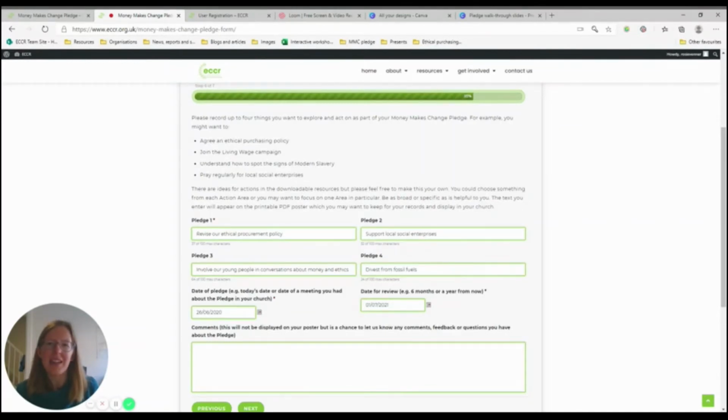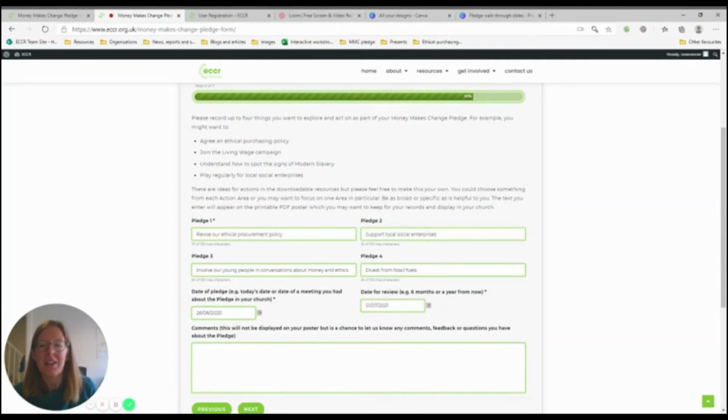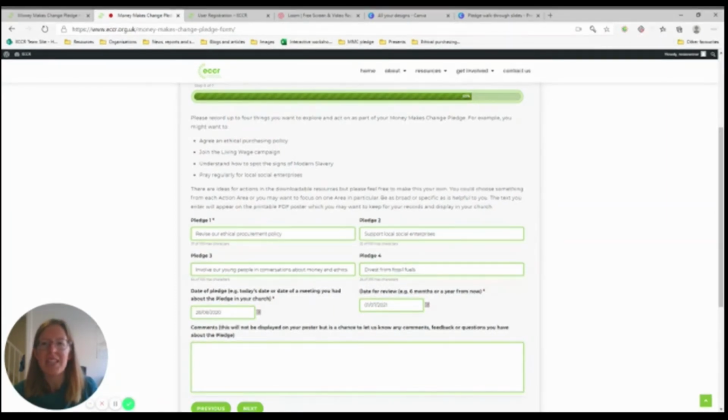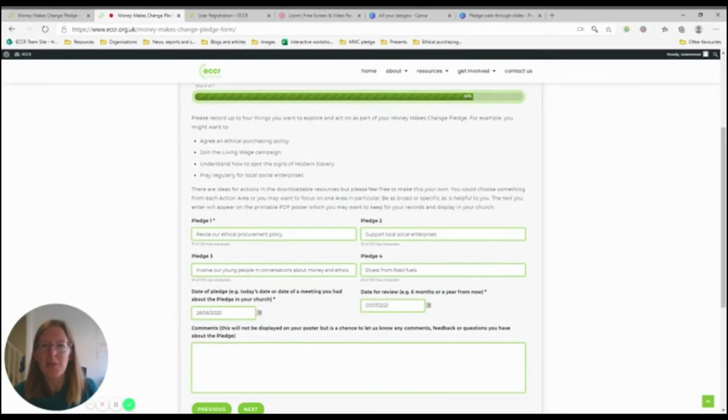Once you've completed the action area responses, you'll come to the section where you record your pledge. I filled this in with some example pledge actions. You can choose up to 4. Enter the date of your pledge, today's date or when you met as a church to agree on the actions, and then a date for reviewing the pledge. This is up to you, but it could be 6 or 12 months from now, whenever you want to stop and reflect on the progress you have made. There is space to leave comments, feedback or questions about your pledge.